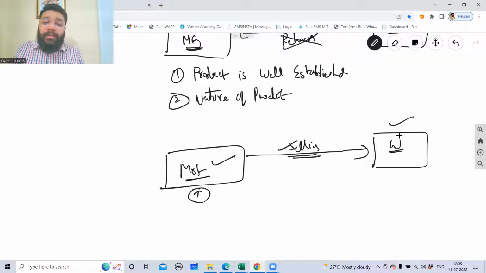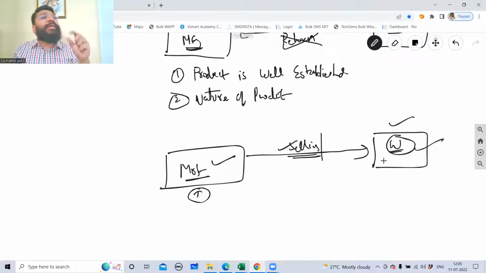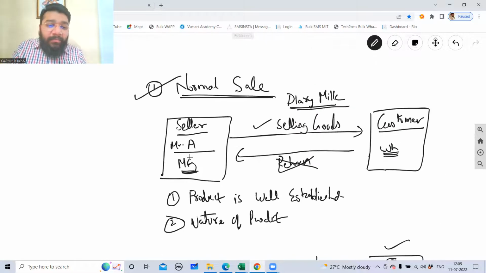And if you say to the wholesaler that only if you buy the goods from me, I will sell it to you, then this wholesaler is not interested. Why? Because when the wholesaler is buying the goods from the manufacturer, the wholesaler has to give his capital. He has to incur a capital investment. Correct? No? In this case, when the manufacturer of Dairy Milk is selling goods, the customer is buying it by paying his money. He knows that even though I'm paying the money as initial capital, I'll be able to sell it and recover my capital, because he's got the confidence on the product, because the product is well established.